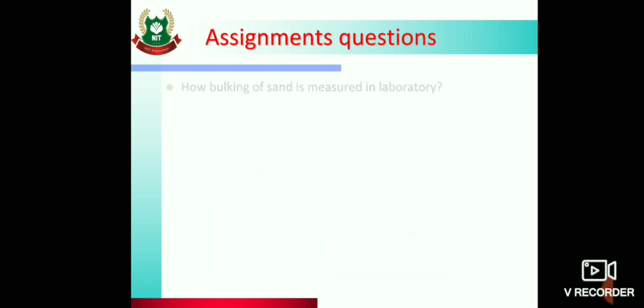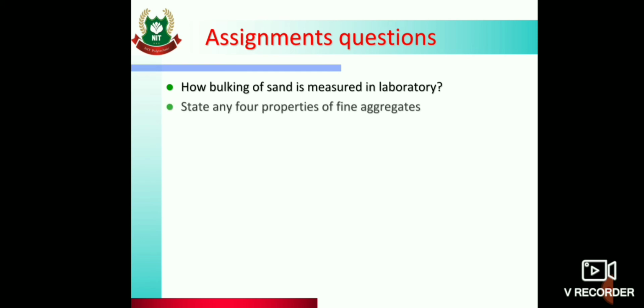So, assignment questions. How is bulking of sand measured in the laboratory? Then state any 4 properties of fine aggregates.